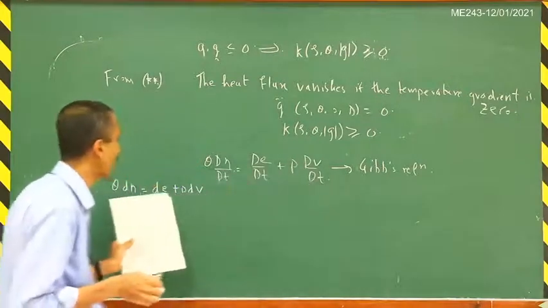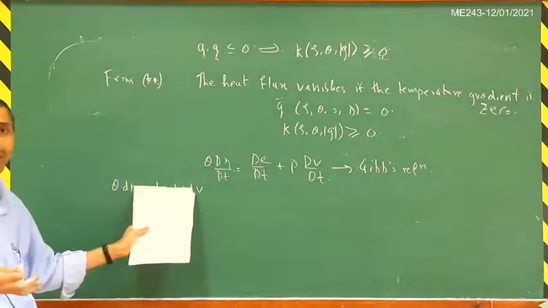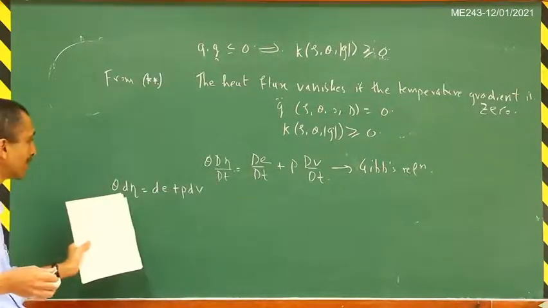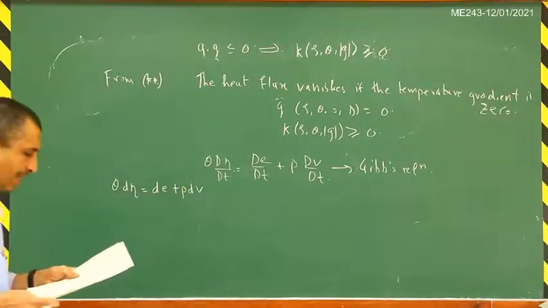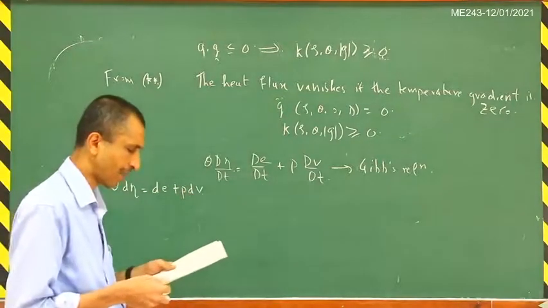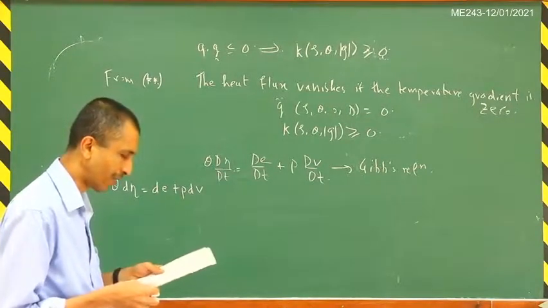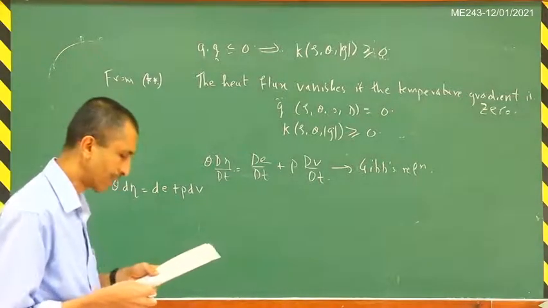So this ambiguity about what d eta and dE and P dV mean is no longer present. These are to be interpreted as material derivatives, and by using this very systematic framework, we are able to derive all these conventional relations which are already known, but we are putting them in a more rigorous framework here.